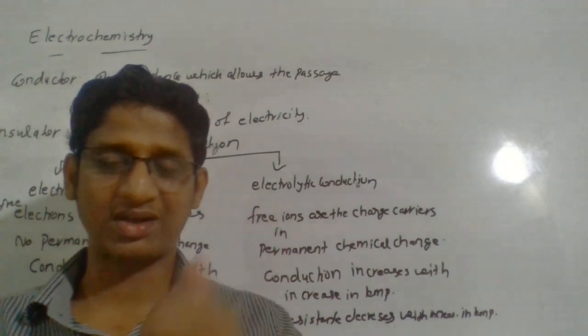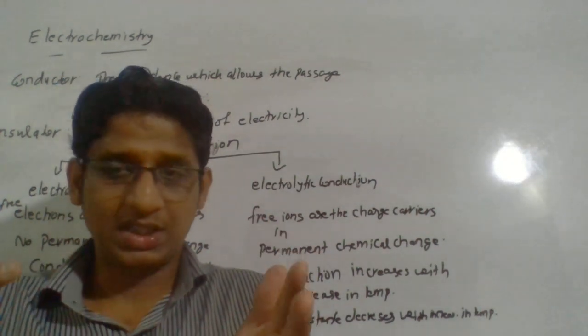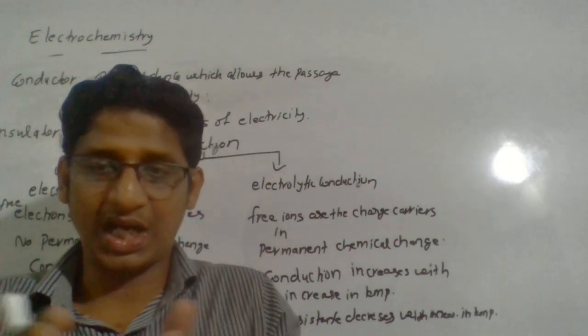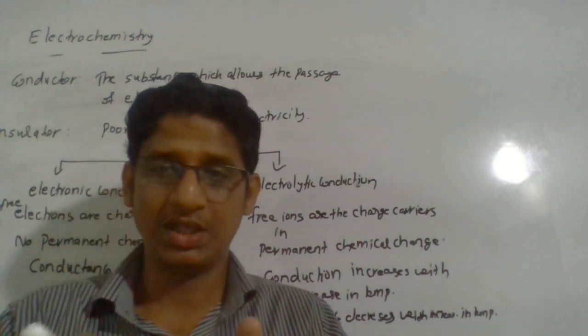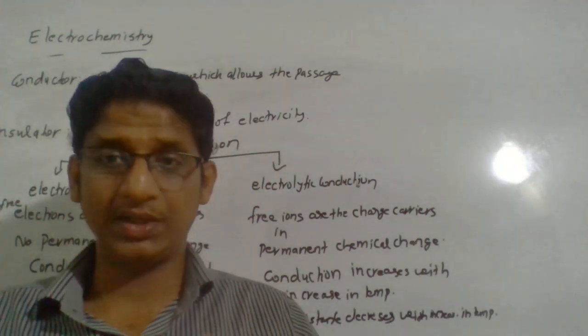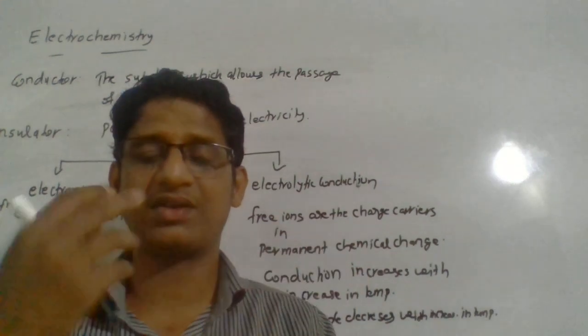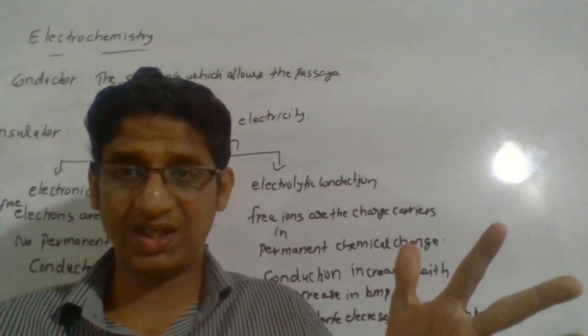So when you increase the temperature, the increase helps to break the electrostatic attraction between cations and anions, which means the conduction becomes easier, because it helps to separate into free ions.